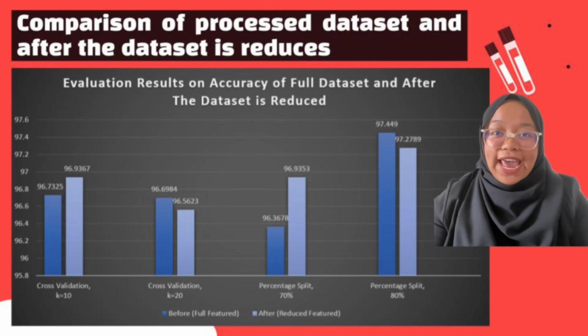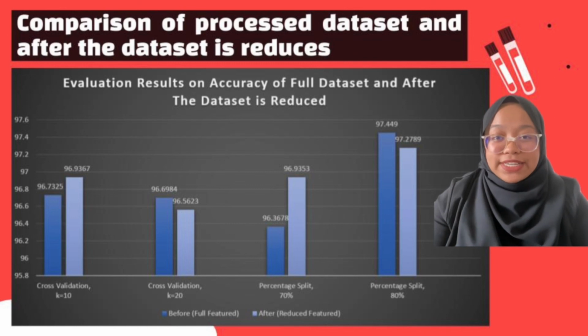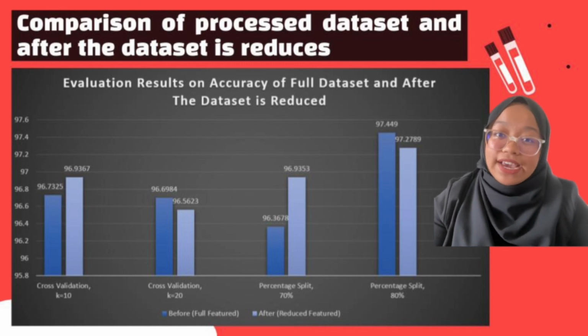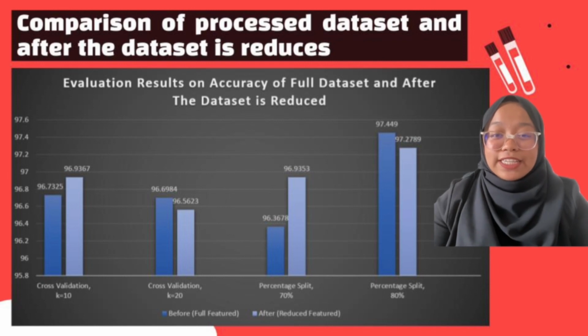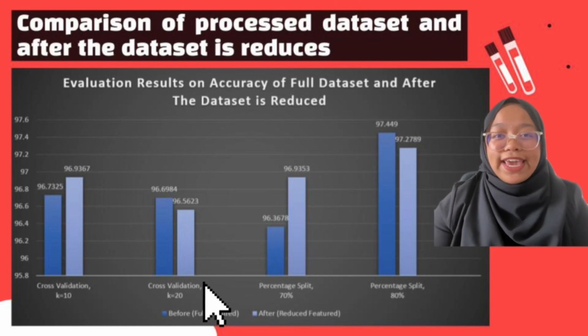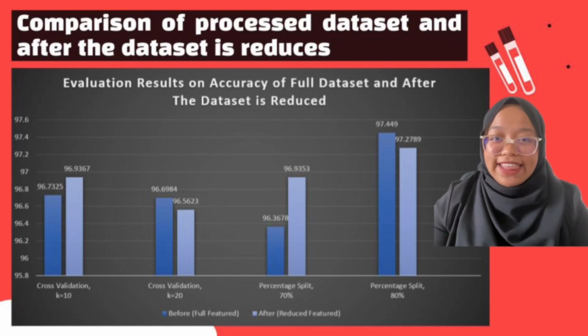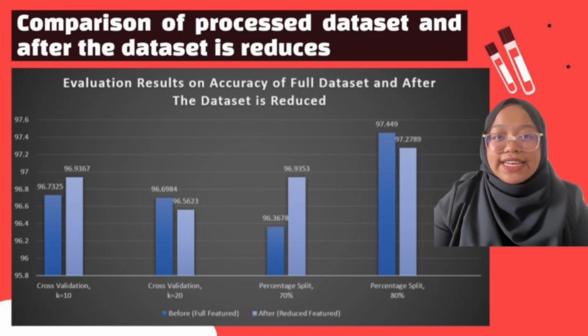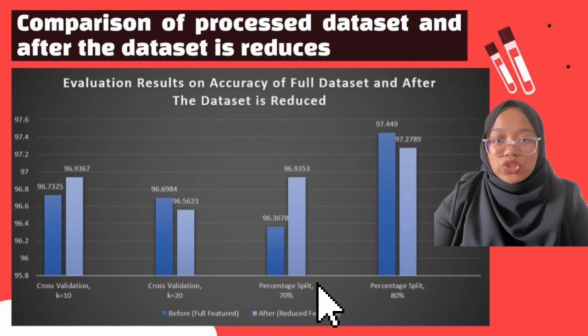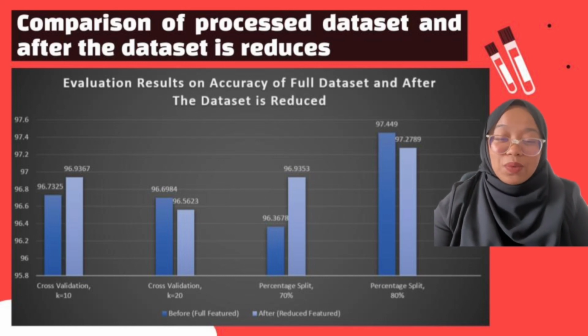In conclusion, this is the comparison of the processed dataset and after the dataset is reduced. Firstly, we take a look at the cross-validation with folds K equal to 10. It shows that accuracy after we do the reduction is higher than before, which is 96.9367%. Next, for the cross-validation with folds K equal to 20, it shows that the before is higher than after we do reduction, which is 96.6984%. Next, for percentage split, it shows that we got higher accuracy when we do reduction, which is 96.9353%.